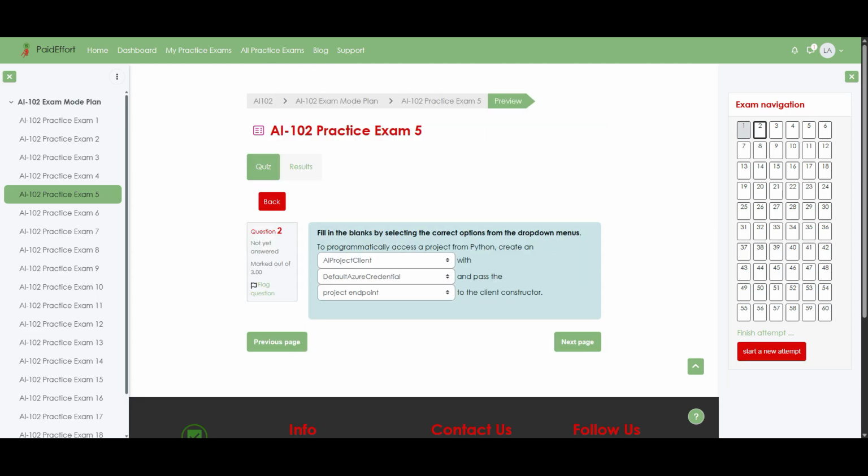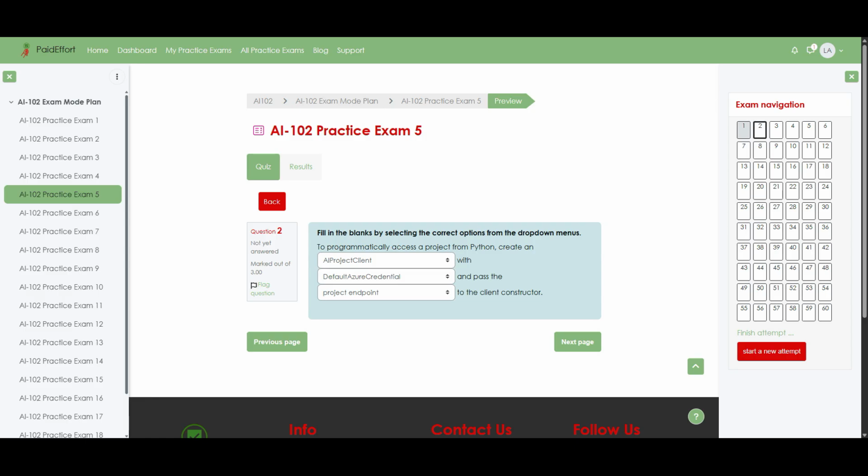Question 2. Fill in the blanks by selecting the correct options from the drop-down menus. To programmatically access a project from Python, create an AI project client with default Azure credential and pass the project endpoint to the client constructor. Let me now explain why these are the correct choices, so the full workflow makes sense.